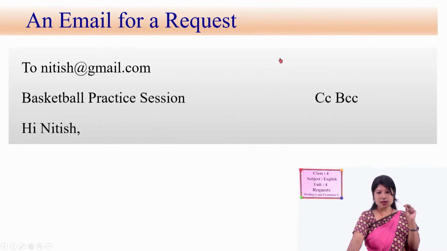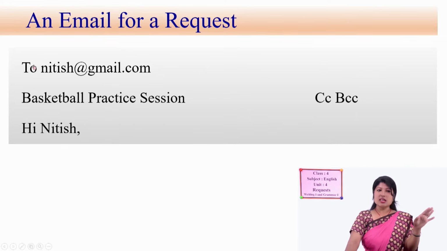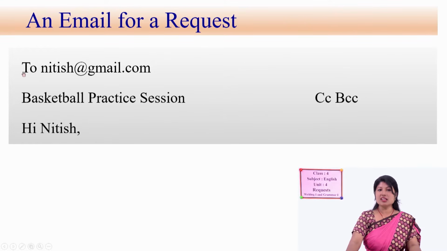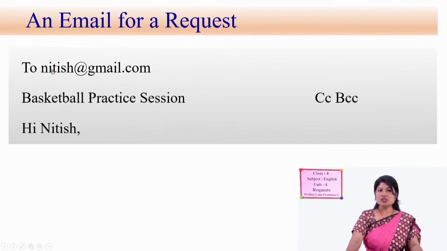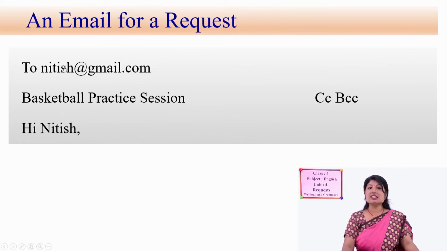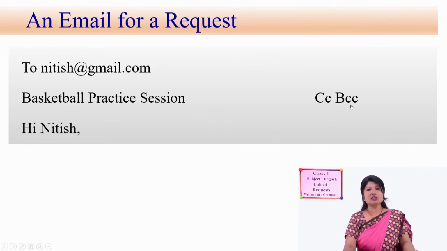The first bar here: once we go into the compose section, the dialog box appears, and in this box we first of all write the email address. Who is going to receive the email? We write it over here. So here, to: nitish@gmail.com. The receiver is Nitish, right? And what is the email about? Basketball practice session. Hi Nitish.